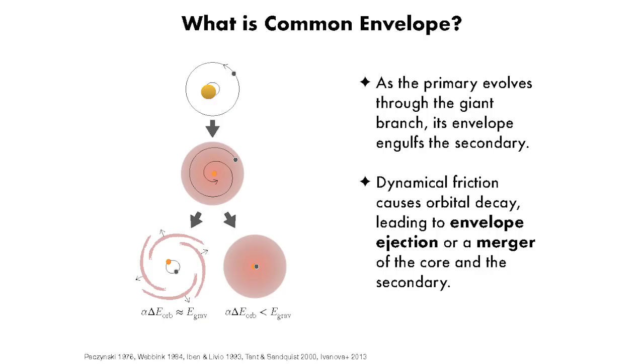So what is CE? Basically, anytime we have a binary in which a star reaches the end of its life and expands enough to engulf its partner, the partner plunges through the star until we eventually eject the envelope or merge with the core. A very simple energy formalism that's been used for decades compares the energy given up by the orbit, delta E orb, and the binding energy of the envelope, E grav, using an efficiency term alpha, and it gives us a rough sense of which outcome we should get.